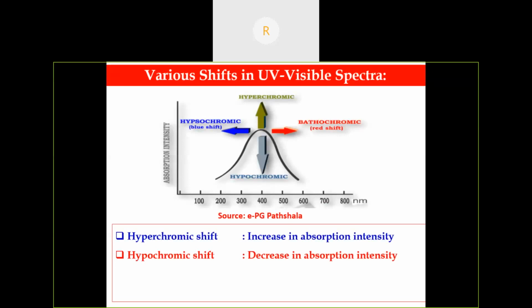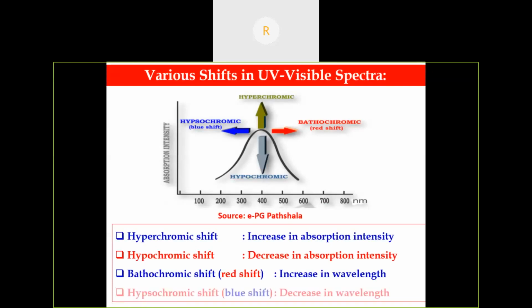If the lambda max value, that is absorption maxima, is shifted to a longer wavelength, so from 400 to 600 or 780 nanometer, then it is known as a bathochromic shift or red shift. There is an increase in wavelength. If it decreases from 400 to 300 or 200 or 100 nanometer, then it is known as hypsochromic shift, that is called a blue shift.